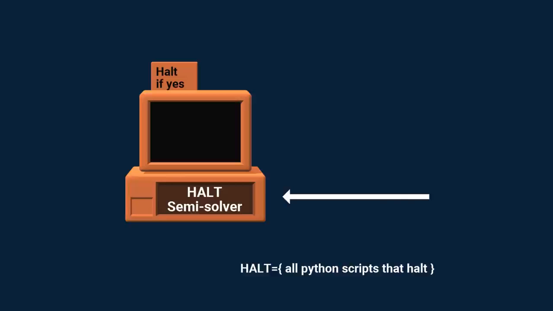We'll feed it with a Python script that contains a 10-iteration loop. The machine will simply run the program, and if it halts, it will say yes. Now we'll feed it a script that contains an infinite loop. The machine will run this script forever and get stuck.